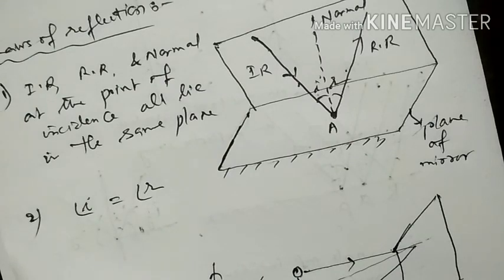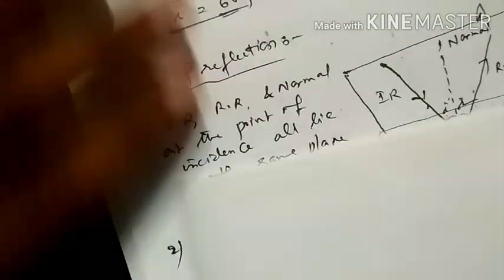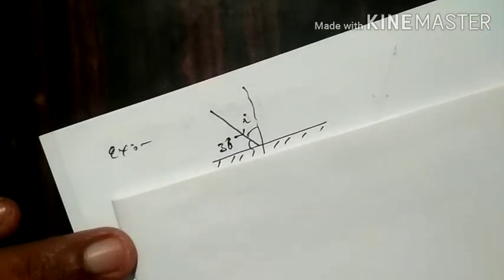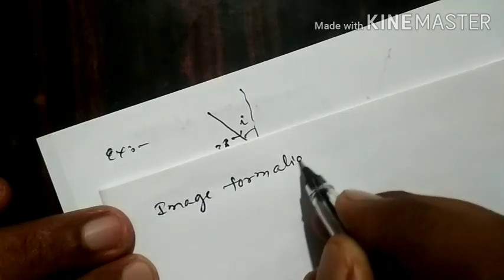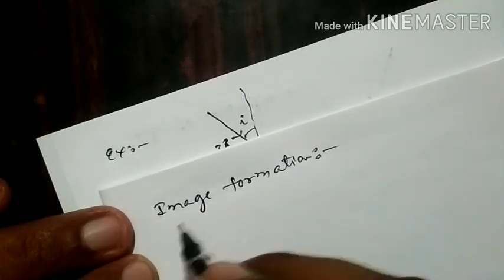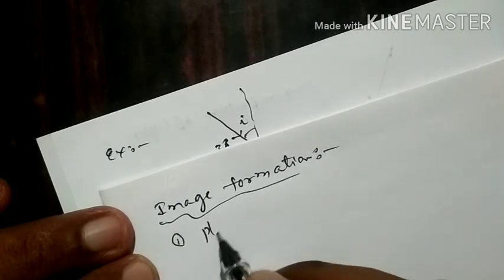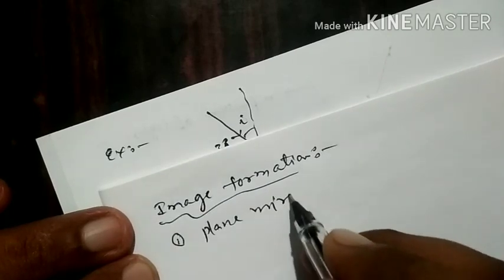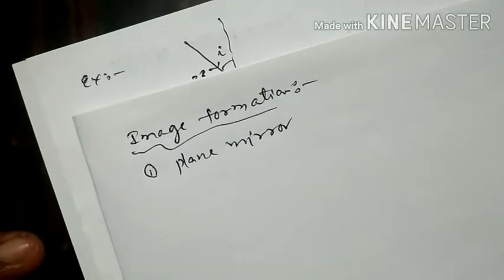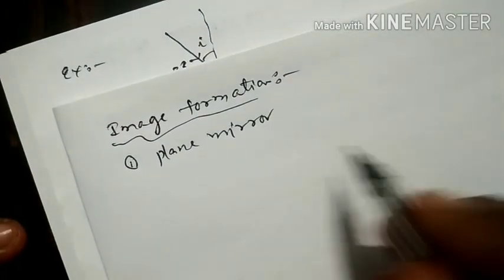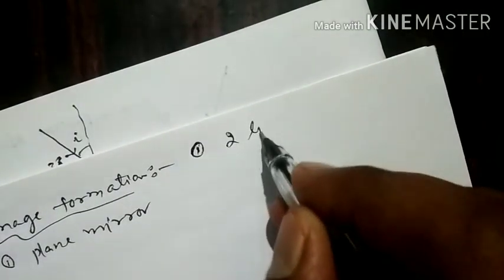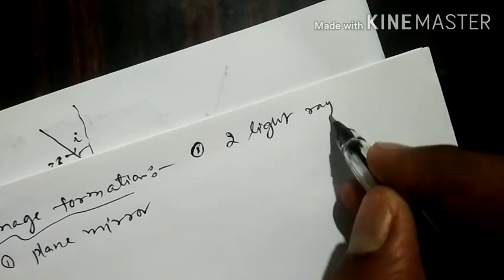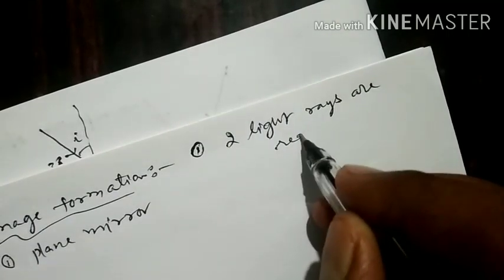And if you consider one more point, that is image construction, image formation. How can we form an image? So the first one is the plane mirror. We consider a plane mirror. How is an image formed by a plane mirror? To form the image, the first condition is that we require two light rays. Two light rays are required.